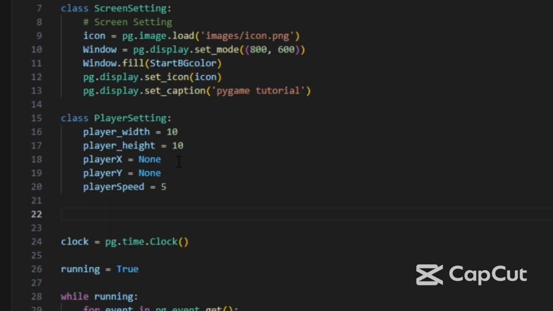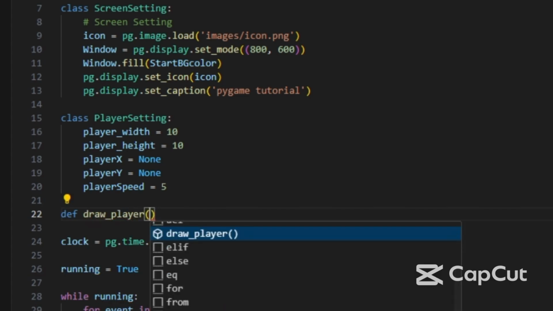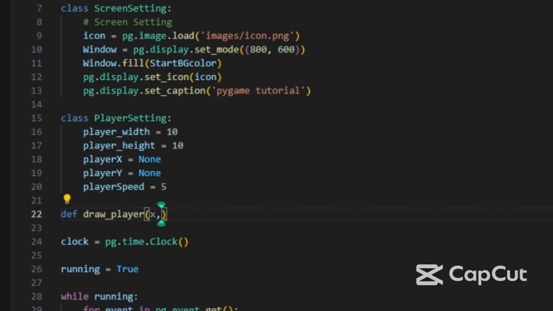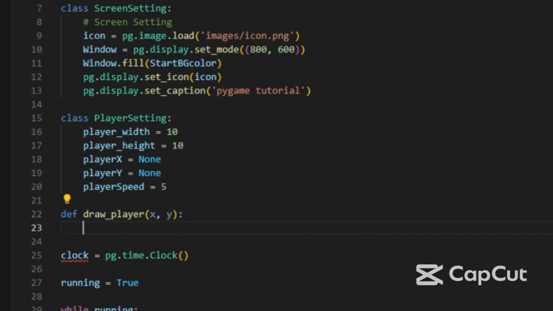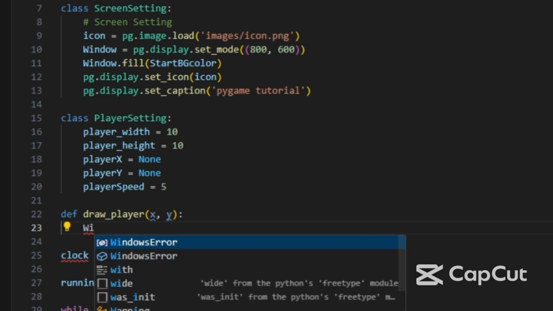Now we'll write some function. Define draw player, with x position and y position. Here we don't use pygame dot draw dot rect.